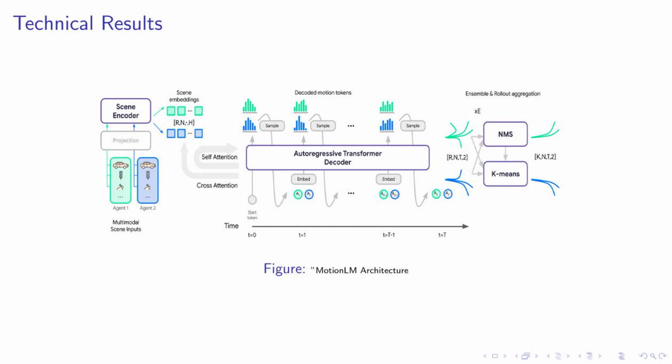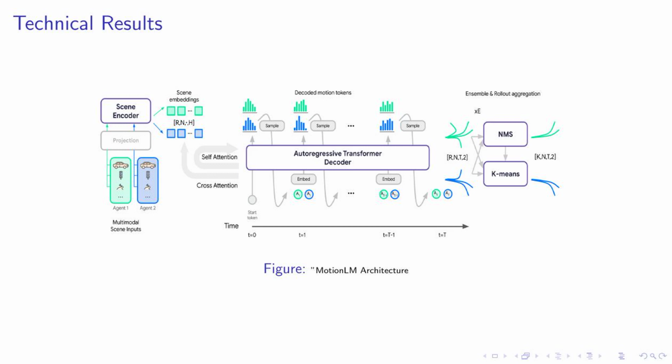The final step involves recovering representative modes of the rollouts using a simple aggregation method, such as k-means clustering. This architecture allows us to generate multimodal joint trajectories by directly sampling from a learned distribution of discrete motion token sequences. This approach is unique as it does not rely on latent variables or beam search, common in most autoregressive trajectory predictors.